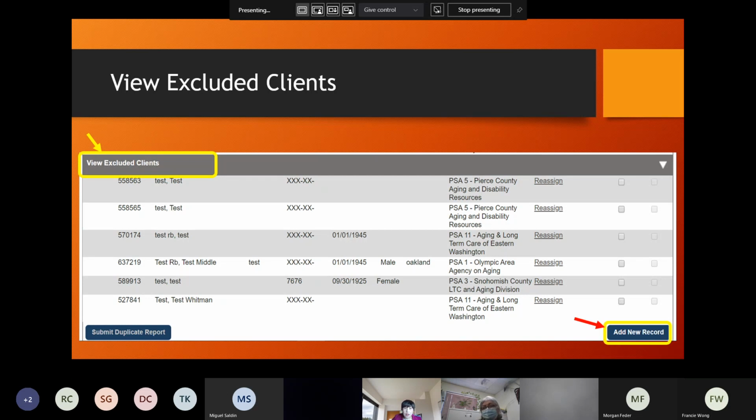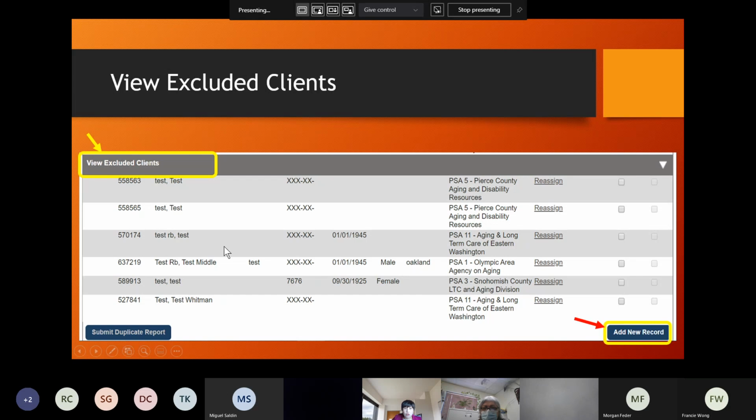And also at the end of your search results, if you see this view excluded clients, then you need to make sure that you click it, so you can check whether the client you're looking for exists here or not. So, okay, view excluded clients, what is this? Basically, in GetCare there's a function that makes your client not viewable.